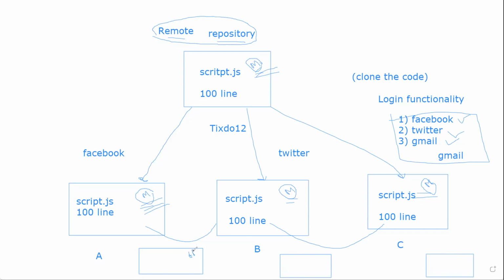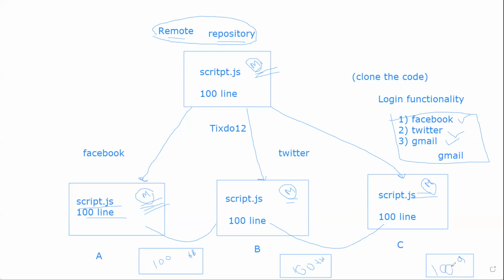It will hold the same lines of code as present in the local main branch. Similarly, Twitter will also have the same lines of code, and Gmail will also have the same lines of code. All these three branches will have the same lines of code. Now with the 100 lines, he will start developing his code, which is login for Facebook. Similarly, he will develop login for Twitter, and he will also develop login for Gmail.